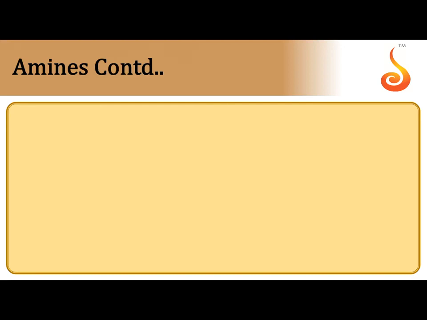Coming to the classification and nomenclature, amines are classified into two types: aliphatic amines and aromatic amines. In aliphatic amines, the nitrogen of the amine is attached to an alkyl group, whereas in aromatic amines, the nitrogen of the amine is attached to an arene ring. That is one type of classification. Later on, whether nitrogen is attached to 1 carbon, 2 carbons or 3 carbons, based on that amines are divided into three types: 1 degree amines, 2 degree amines and 3 degree amines.